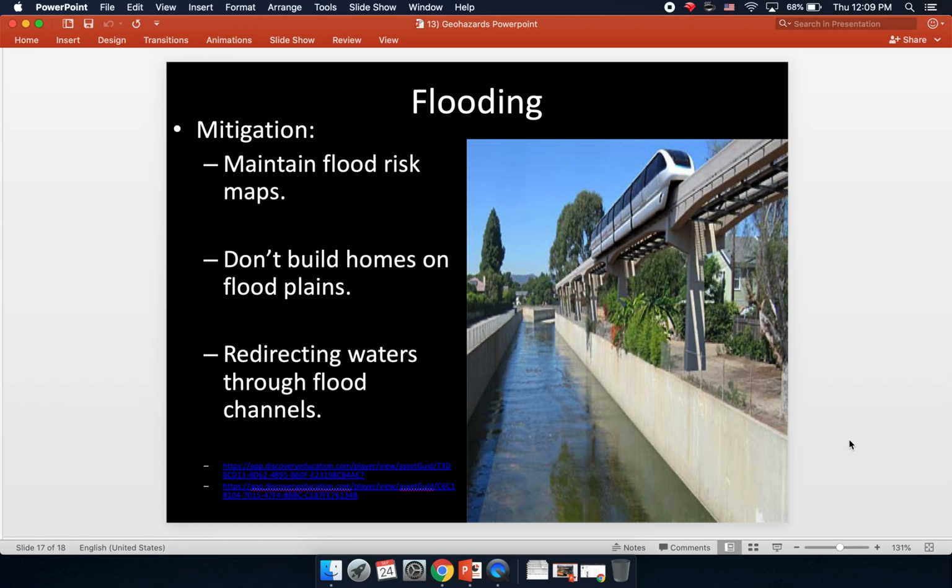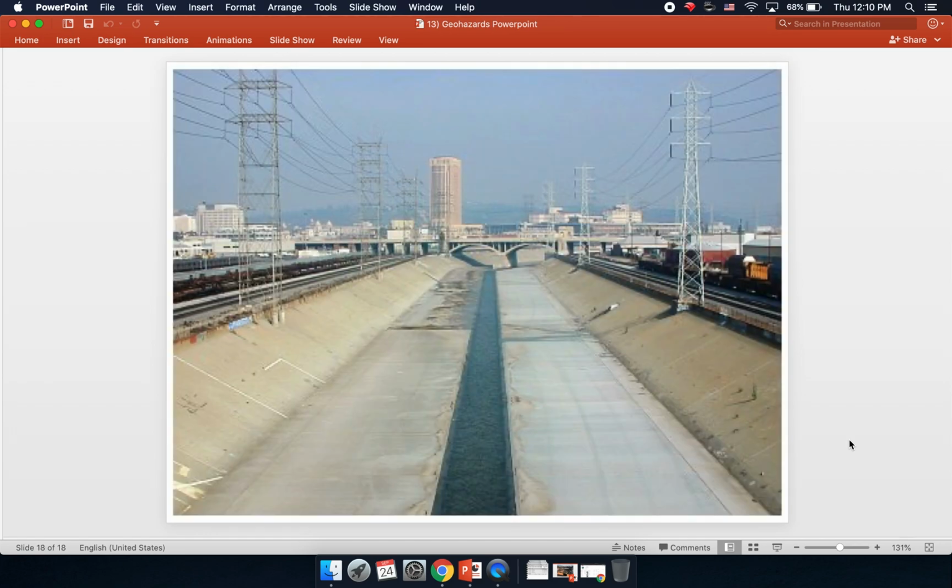Redirecting waters through flood channels can help too. You see a flood channel here in this picture, and here in this picture you also see a flood channel. These are very helpful in areas that are known to flood, especially ones that are known to flood suddenly and without much warning.